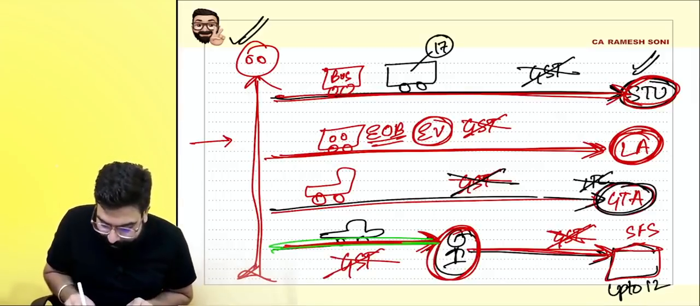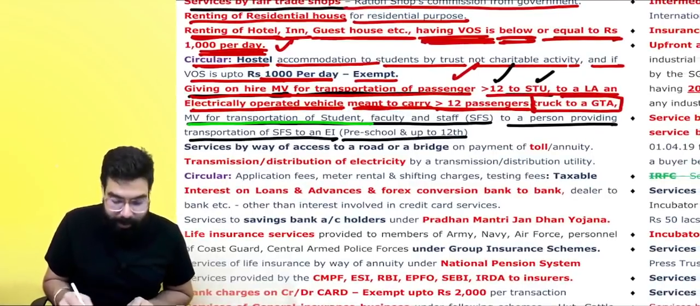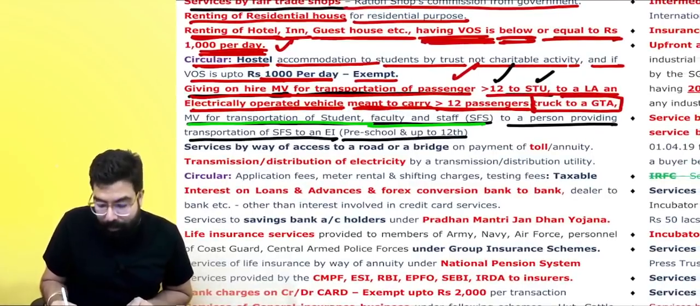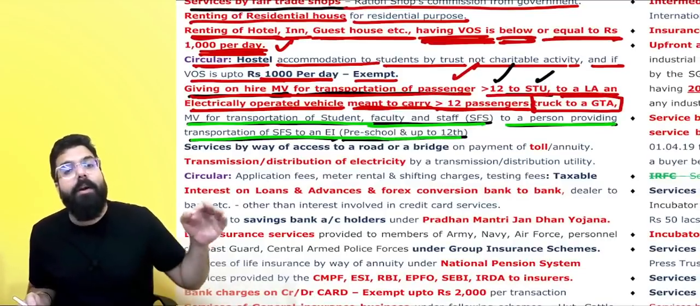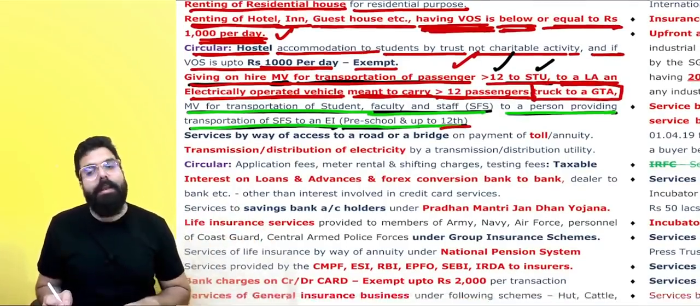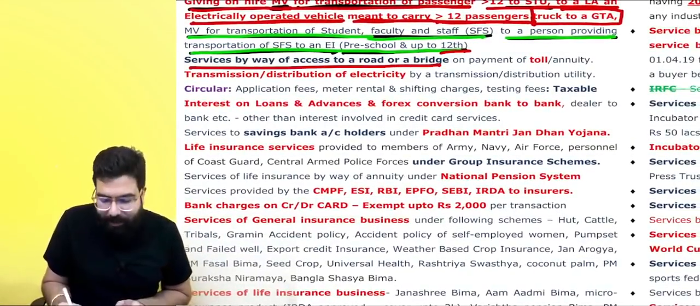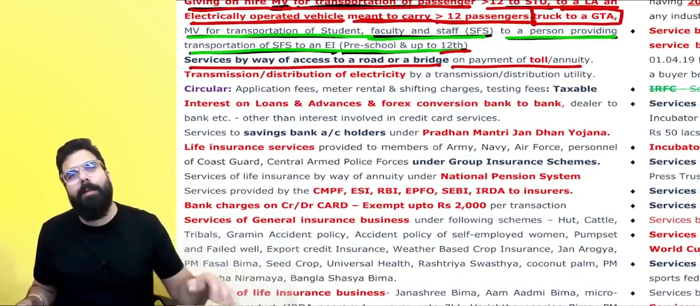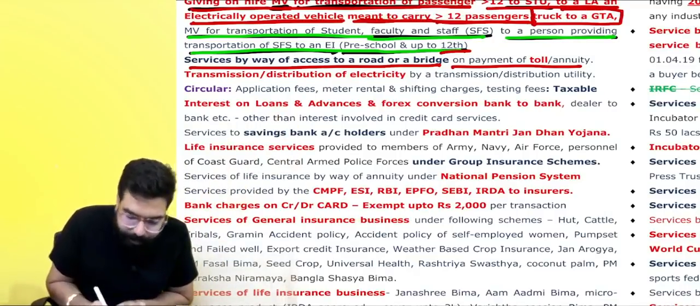This point has been covered over here, everyone. Motor vehicle for transportation of student, faculty, and staff to a person providing transportation of student, faculty, and staff to an educational institution, preschool up to 12th, then it shall be exempted. Services by way of access to roads or bridges on payment of toll or annuity, all these toll charges, anyway there is no GST.